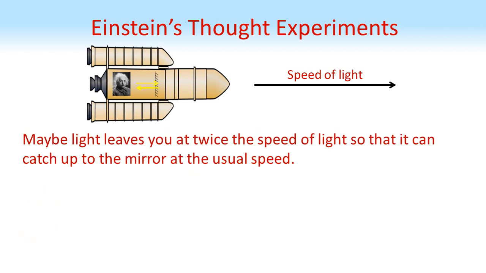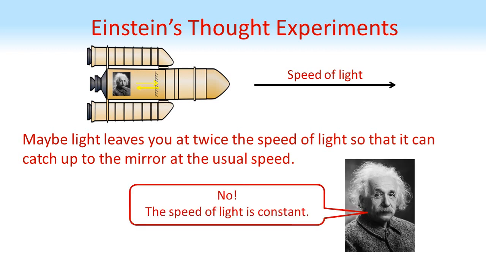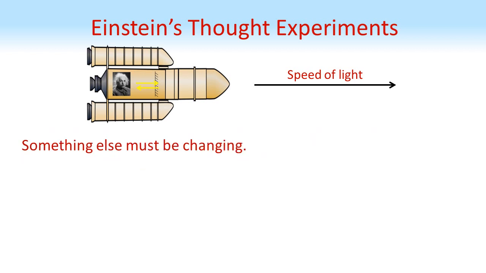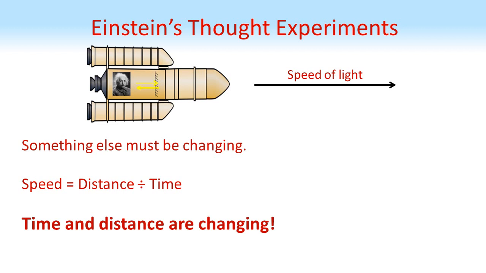Einstein's second thought was that maybe light leaves you at twice the speed of light, so that it can catch up to the mirror like usual, and then you'll be able to see your reflection. But no, that's not possible either. The speed of light is always the same. We can't just add on more speed of light so that it can catch up with the mirror. Therefore, it must be something else that's changing. Well, speed is equal to distance divided by time. So if it's not the speed of light that's changing, it must be time and distance.